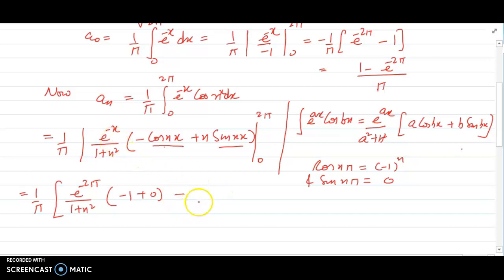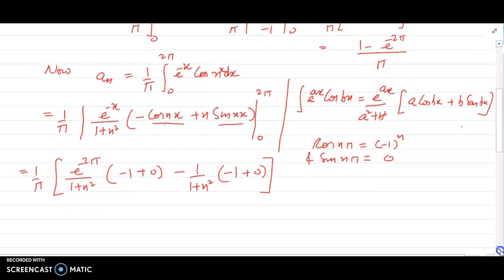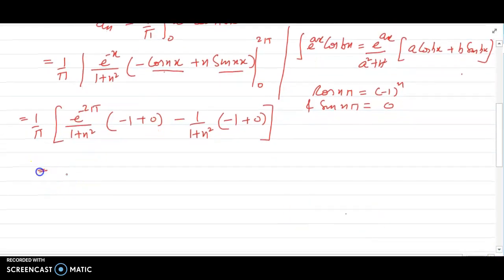Minus e raised to power 0 is 1. 1 by 1 plus n square into cos of 0 is 1. I will get minus 1 here. Again sine of 0, this will give me 0. So I may write 1 by 1 plus n square outside, or rearranging this minus minus plus, I may write it as first minus e raised to power minus 2 pi.